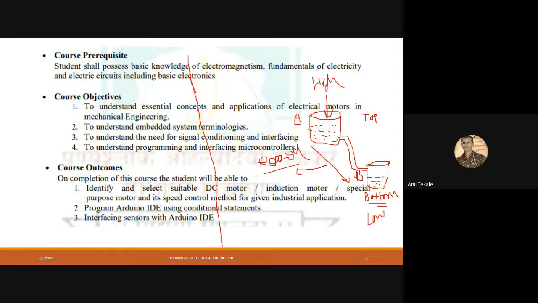Okay, now second question. Suppose I place some little pieces of stone inside this pipe. Then what will happen to the speed of flow of water? Will it increase or will it decrease? Decrease. It will decrease. Why? What is the reason?